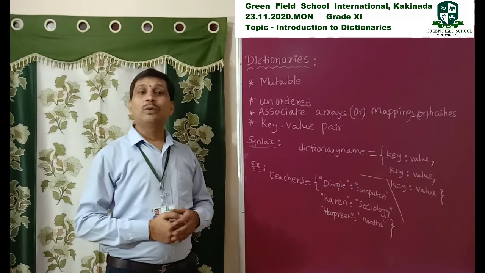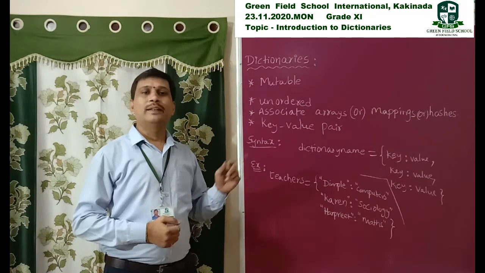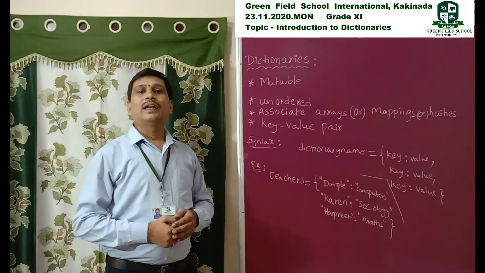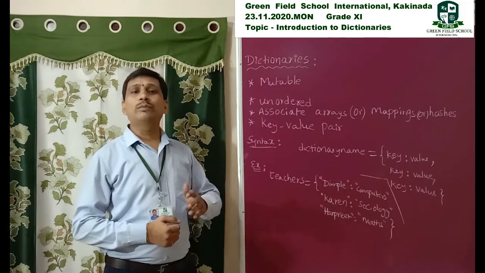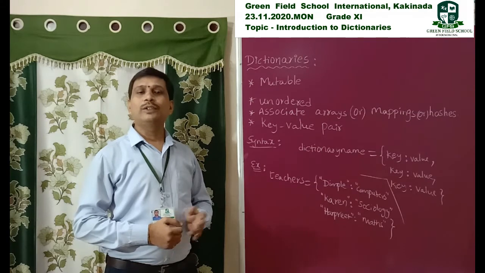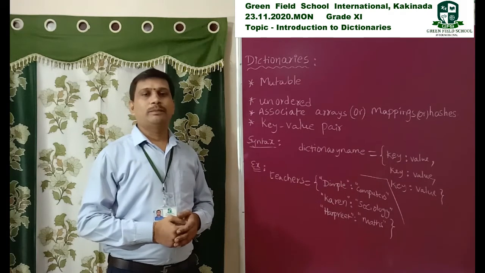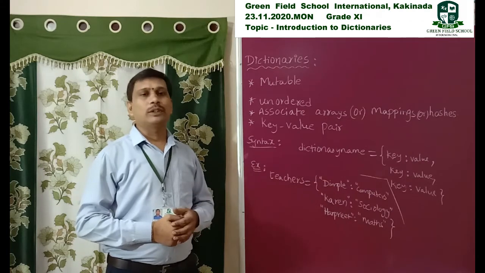That is, if any changes are made in the dictionary variable, we do not create a new memory location for that variable. So dictionary is a mutable data type, not like strings and tuples.